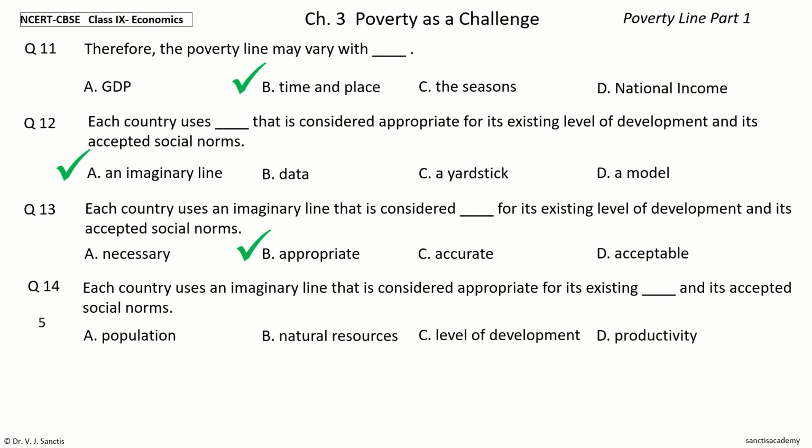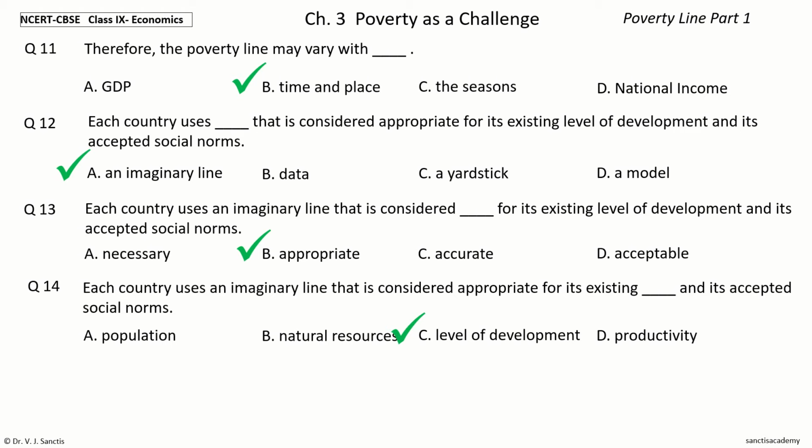Your time to choose. And the answer is level of development. So, each country uses an imaginary line that is considered appropriate for its existing level of development and its accepted social norms.